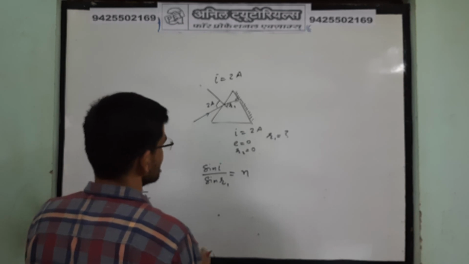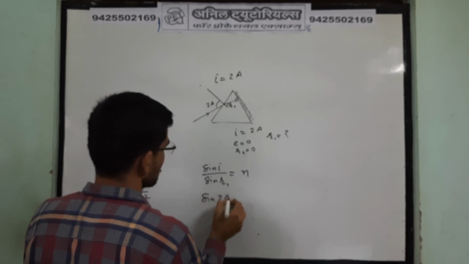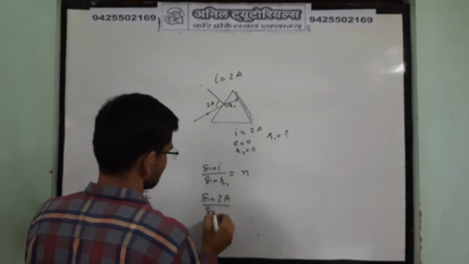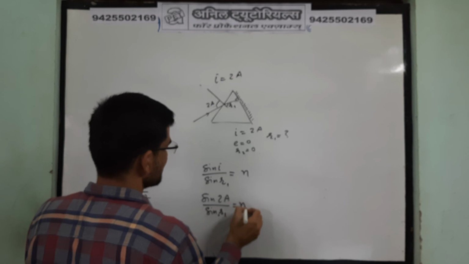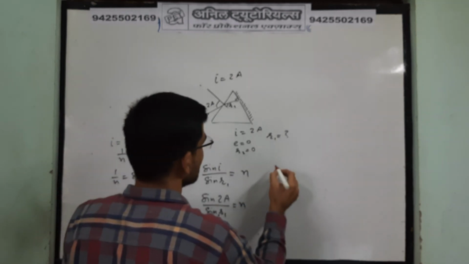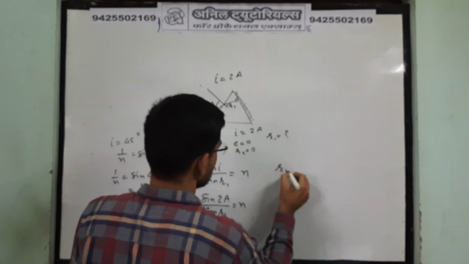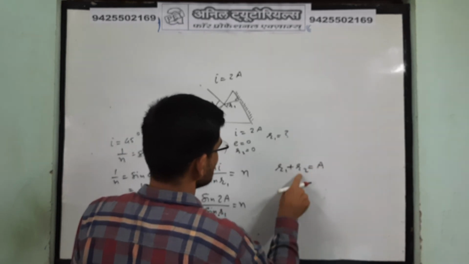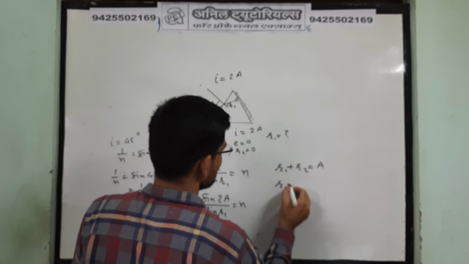Okay, so sine i is sine 2A, sine r you don't know, but you know one relation. You know that R1 plus R2 is equal to A always. So R2 is 0, so R1 will be equal to A.